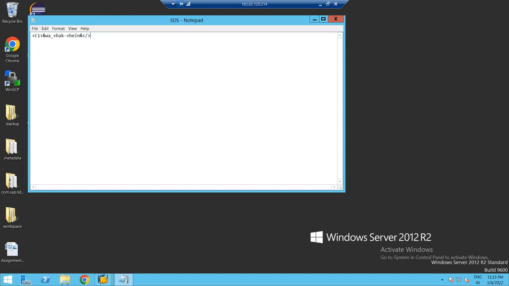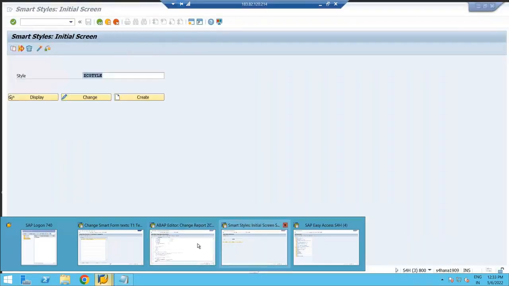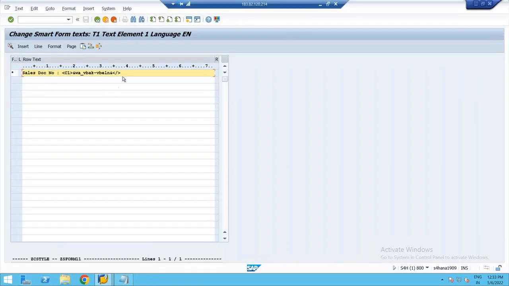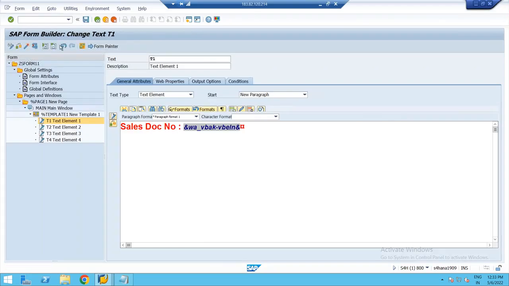You have to give it like this. That symbol &W_VBAK-VBELN, enclose it as part of what? Character format. What is the character format I created in that smart style? C1. So that is a change you have to do. So this is my smart form, the text element, this &W_VBAK-VBELN, I'm putting in C1. That's all. Okay, so save it, check for the syntax error, activate this.